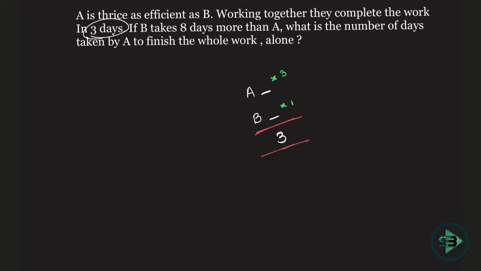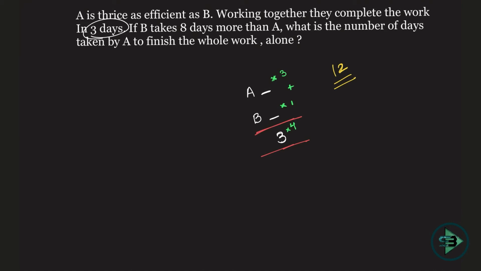Now, how many bricks will they put in 1 day if they work together? That will be nothing but 3 plus 1, which is 4 bricks. 4 bricks is what they will put in 1 day working together. They are able to finish the work in 3 days. 3 into 4, which means the total number of bricks is 12. So if they put in 12 bricks, then they will be able to finish the work. That's what I know from this.